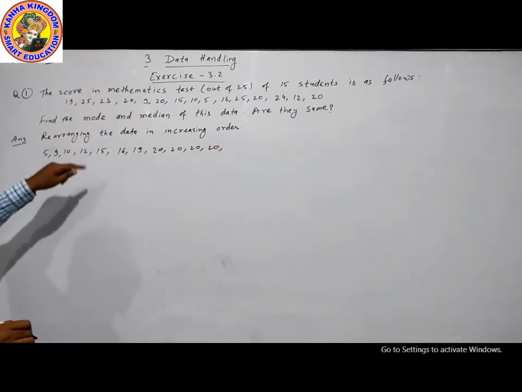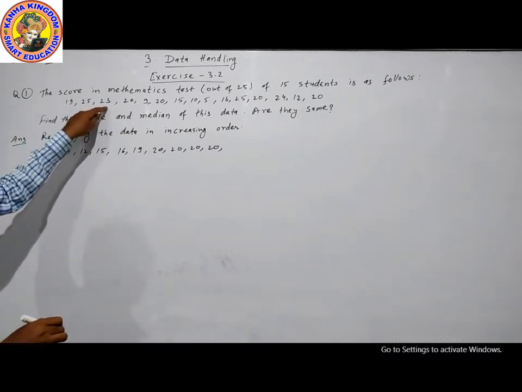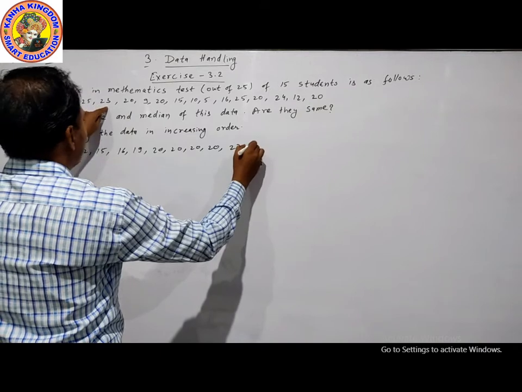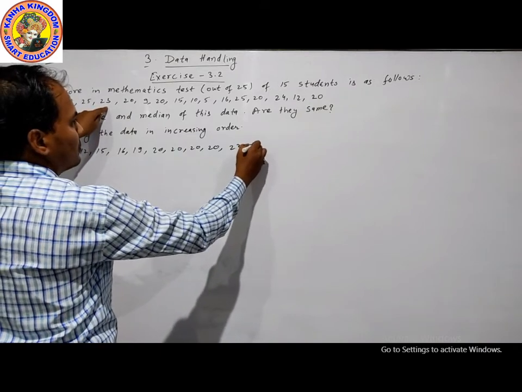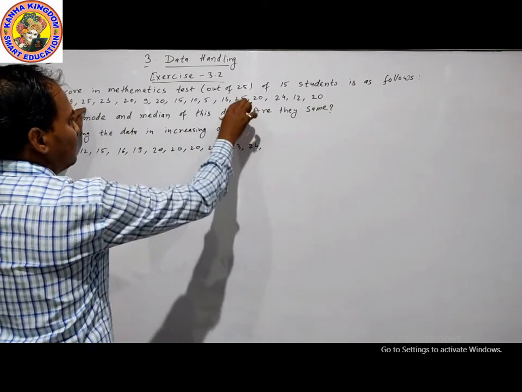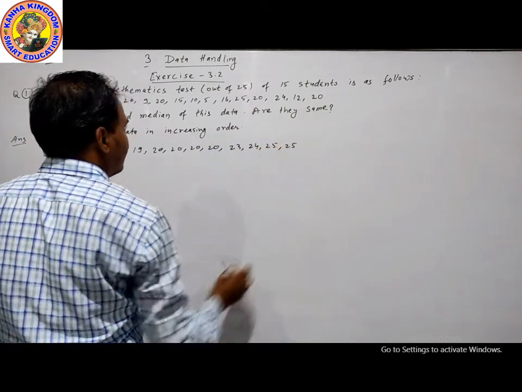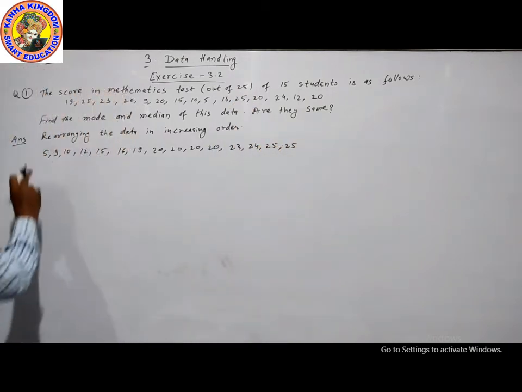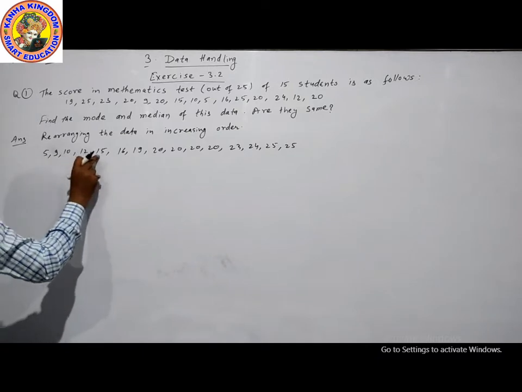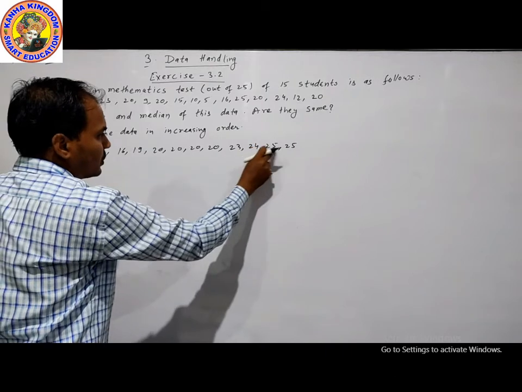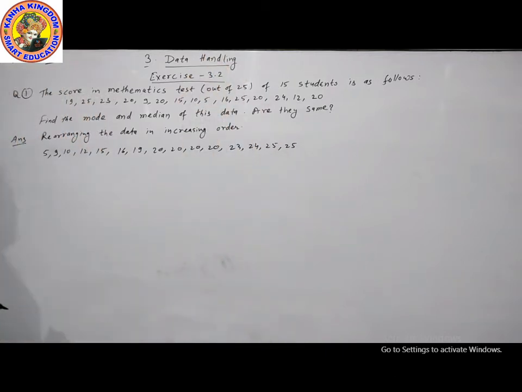After 20, 23, then 24, then 25, which is 2 times. There are 15 students: 1 2 3 4 5 6 7 8 9 10 11 12 13 14 15.